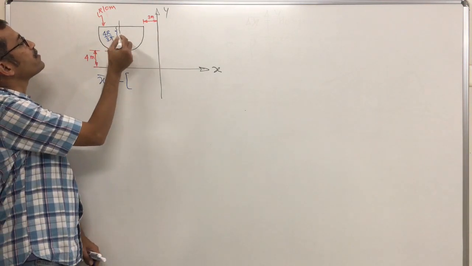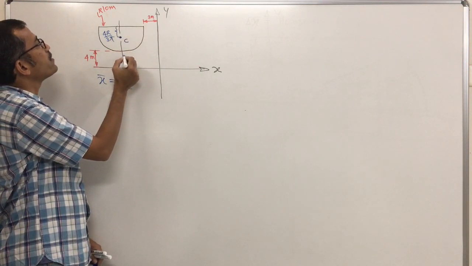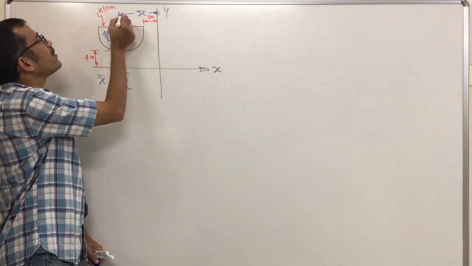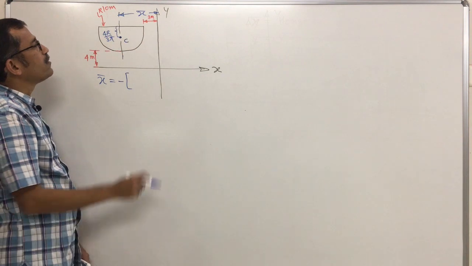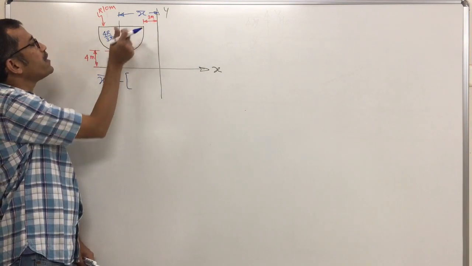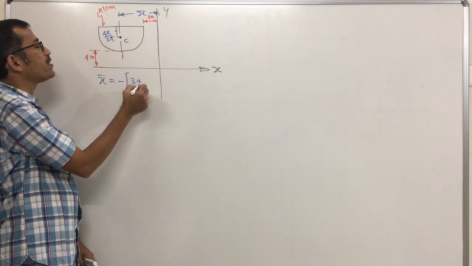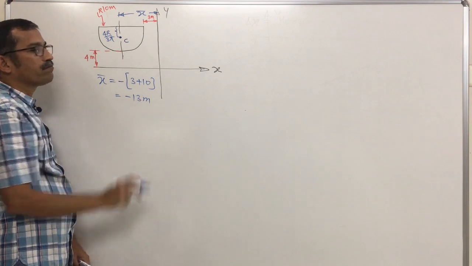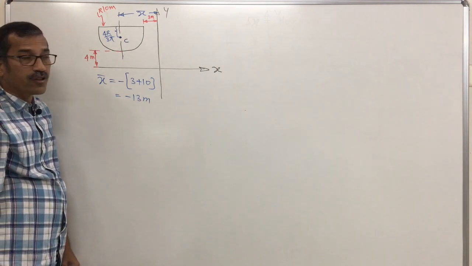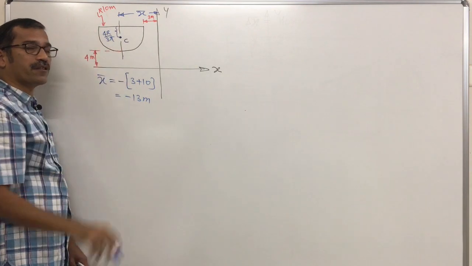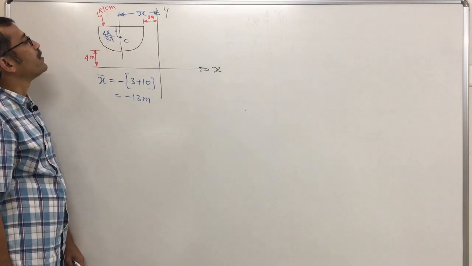Now what is the distance of this centroid? This is your x bar, isn't it? The horizontal distance of the centroid from the y axis. So you know this centroid is at 3 meter, and this one is the radius. That means 3 plus radius, which is 10, so your x bar is minus 13 meter. Correct? 4r upon 3 pi will not reflect in x bar because 4r upon 3 pi is a vertical distance along the axis of symmetry. Okay.